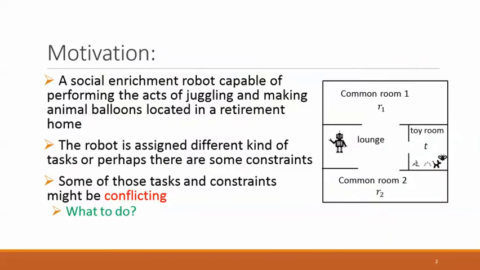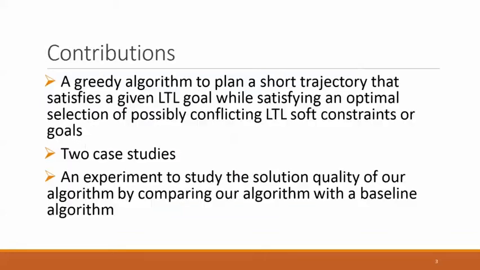Consider a social enrichment robot capable of doing juggling and making animal balloons, located in a retirement home. The robot is assigned different kinds of tasks, or perhaps there are some constraints. Some of those tasks and constraints might be conflicting. We study what to do for the case where the tasks and the constraints are given as LTL formulas.